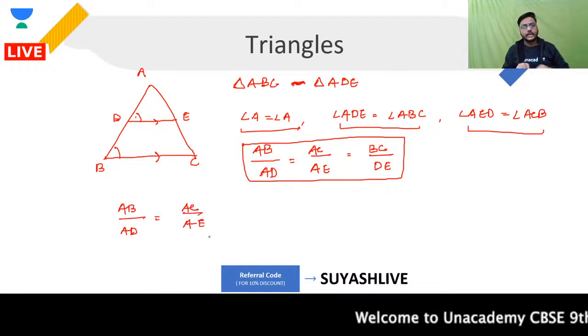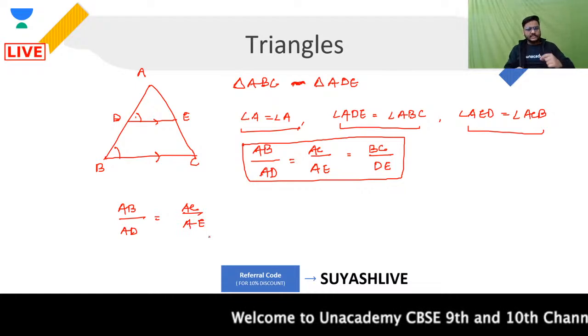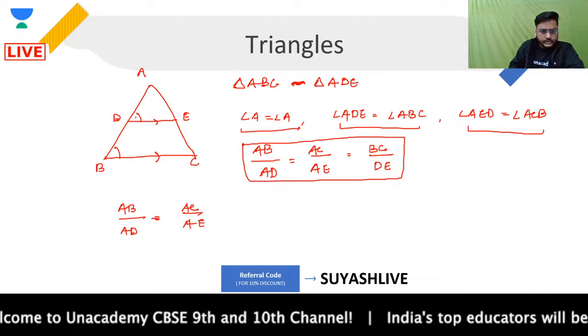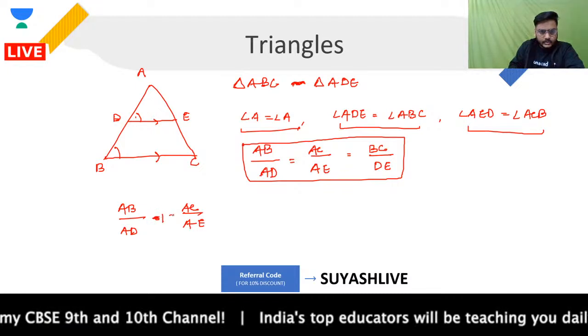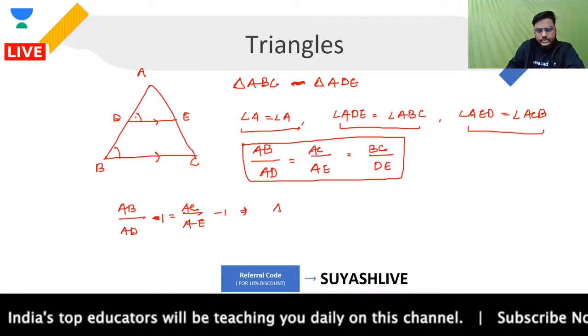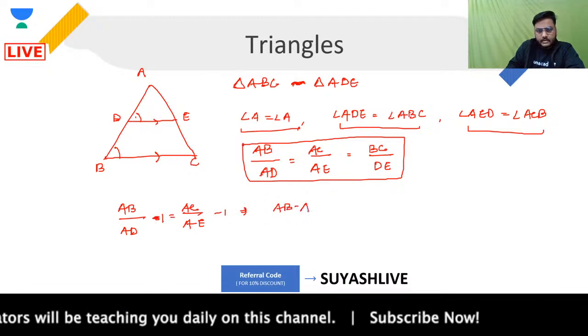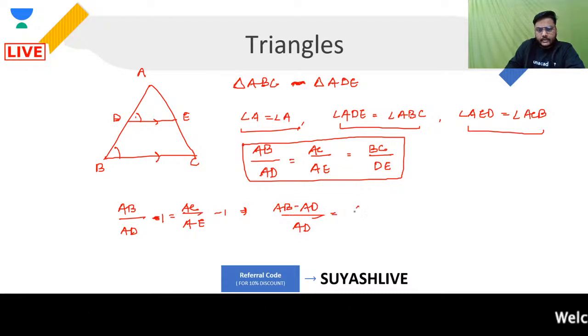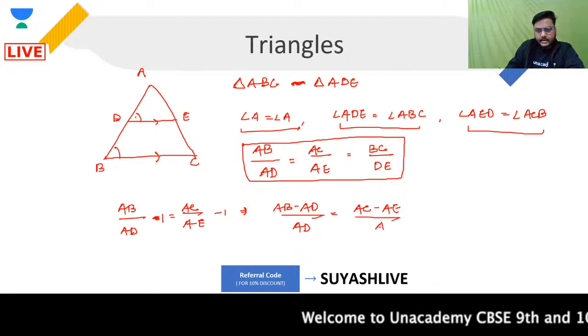Cool. This is what I'm having. Now, if I simply subtract 1 from both of these equations, I'm having minus 1 is equal to minus 1. This will give me what? If you check this out, I will be having (AB minus AD) divided by AD, and that will be equal to (AC minus AE) divided by AE.